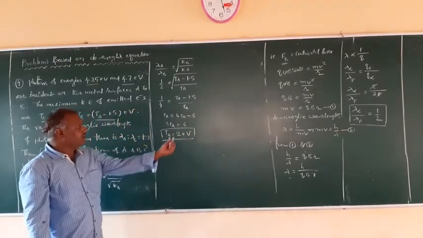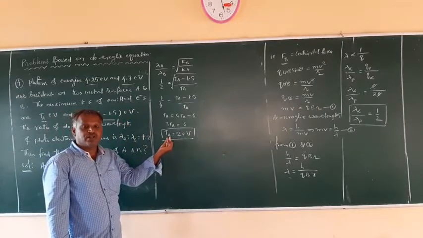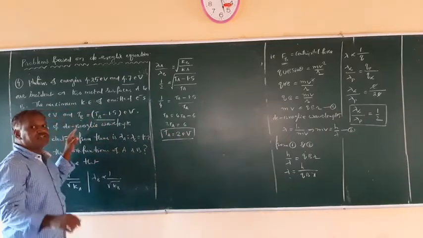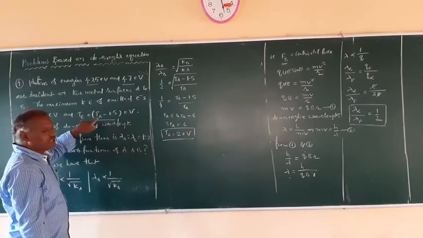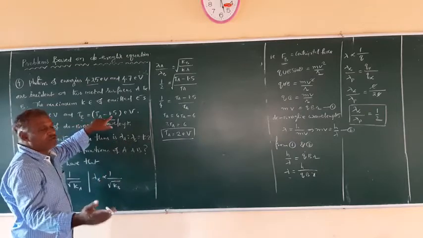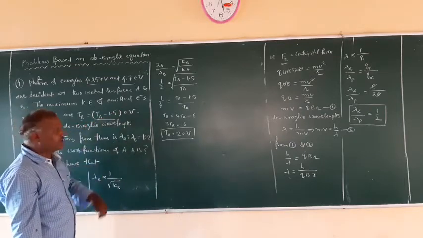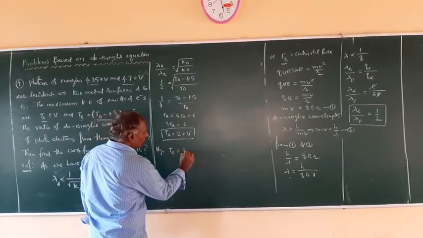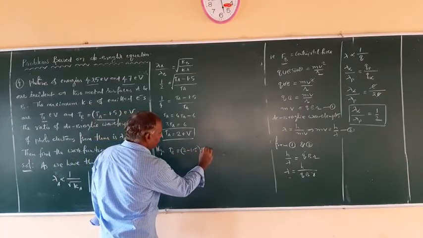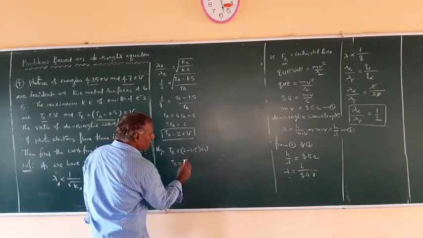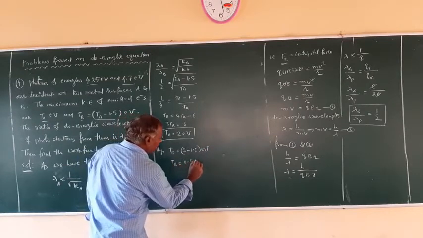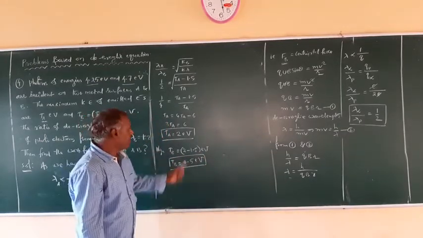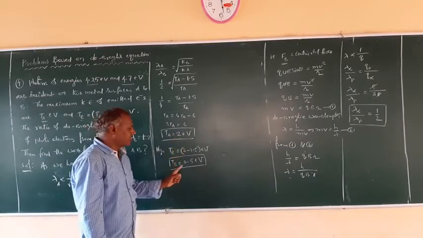So we have the maximum kinetic energy of emitted electrons for the metal surface A given by 2 electron volts. Similarly, what is the kinetic energy of emitted electrons from B metal? Use here T_A. T_A is 2, minus 1.5. It will be 0.5 electron volts. So you can find out T_B is equal to 2 minus 1.5 electron volts. So T_B is equal to 0.5 electron volts. So we got T_A and T_B, the maximum kinetic energies for both the metals. For metal A, we got 2 electron volts. For metal B, it is 0.5 electron volts.